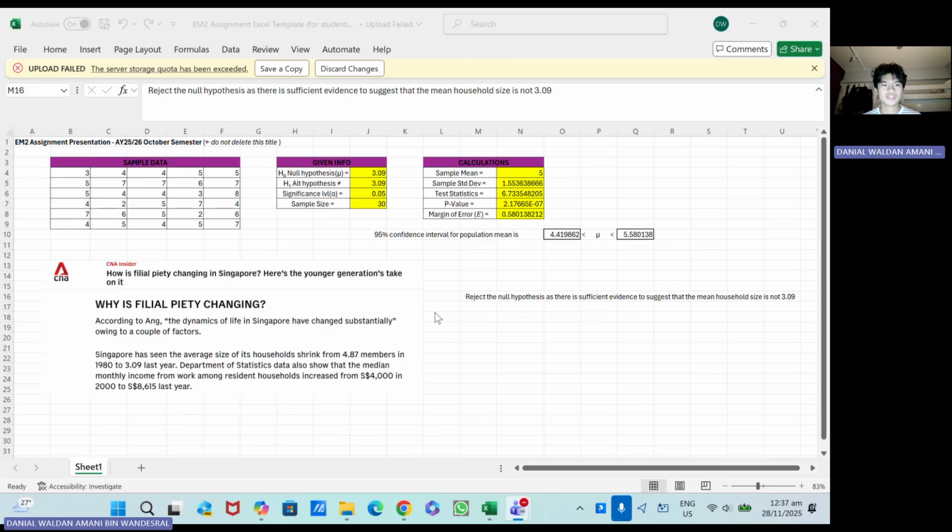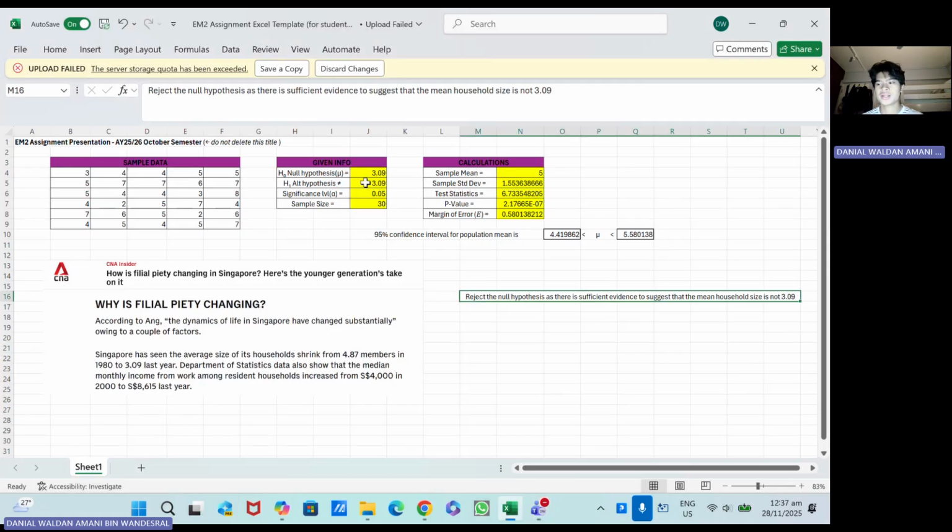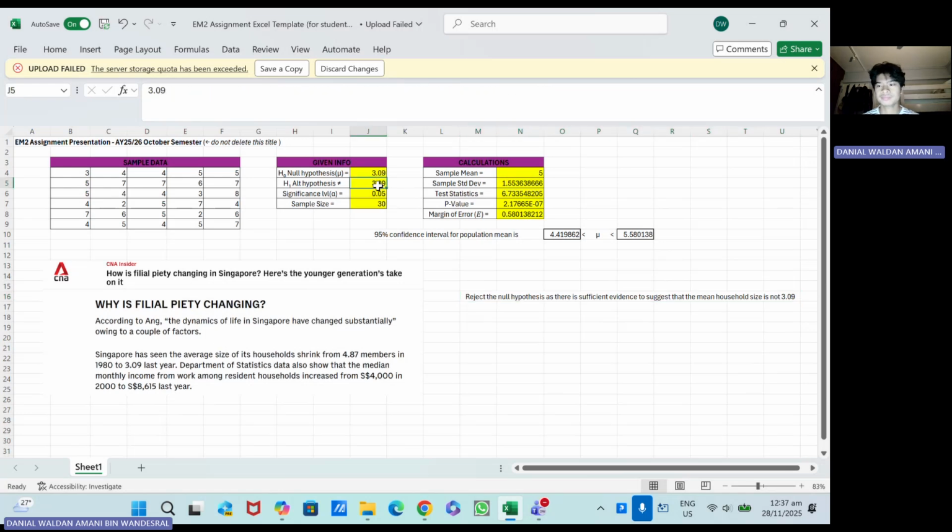Why is Filial Piety Changing in Singapore? In my article here, you can see that the claim of its population mean, or the null hypothesis, is that the average size of households has become 3.09. This is a recent claim, so I am here to test if it still holds true. The alternate hypothesis is that the average size of households is not 3.09.